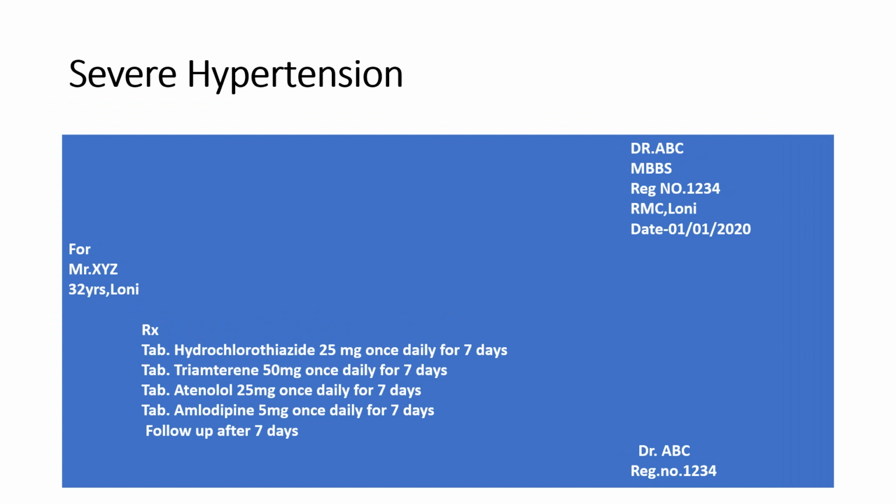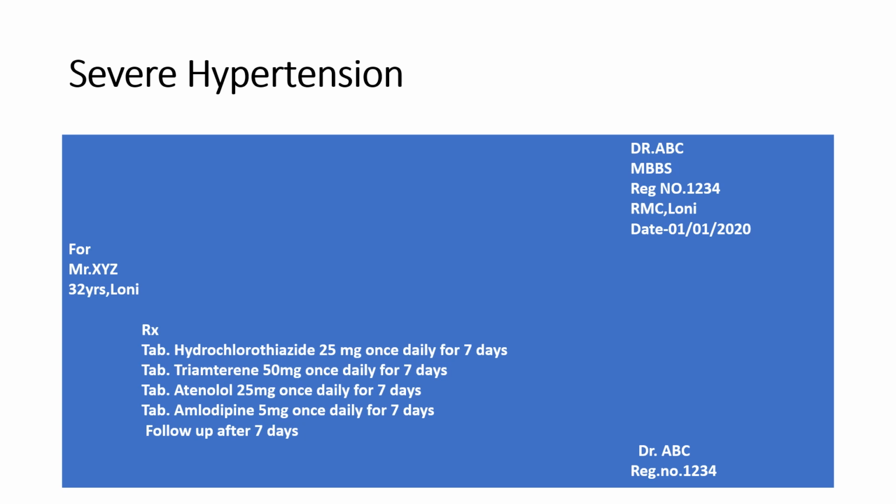This is a prescription for severe hypertension. Severe hypertension, that is grade 3 hypertension, exists when diastolic blood pressure is 110 millimeter of mercury or more and systolic blood pressure is 180 millimeter of mercury or more. For severe hypertension, we use hydrochlorothiazide 25 milligram daily in the morning for 7 days, tablet triamterene 50 milligram once daily for 7 days, tablet atenolol 25 milligram once daily for 7 days, tablet amlodipine 5 milligram once daily for 7 days, and instruct the patient to come after 7 days for checkup.